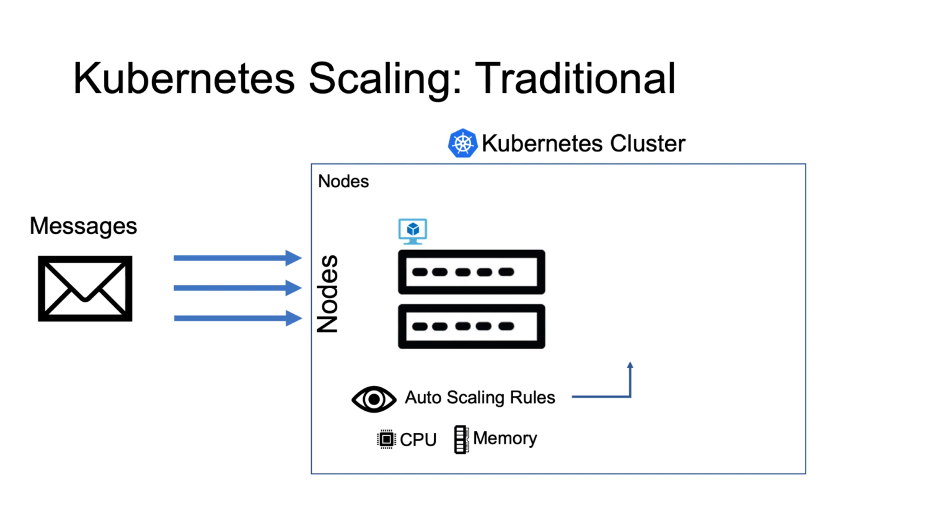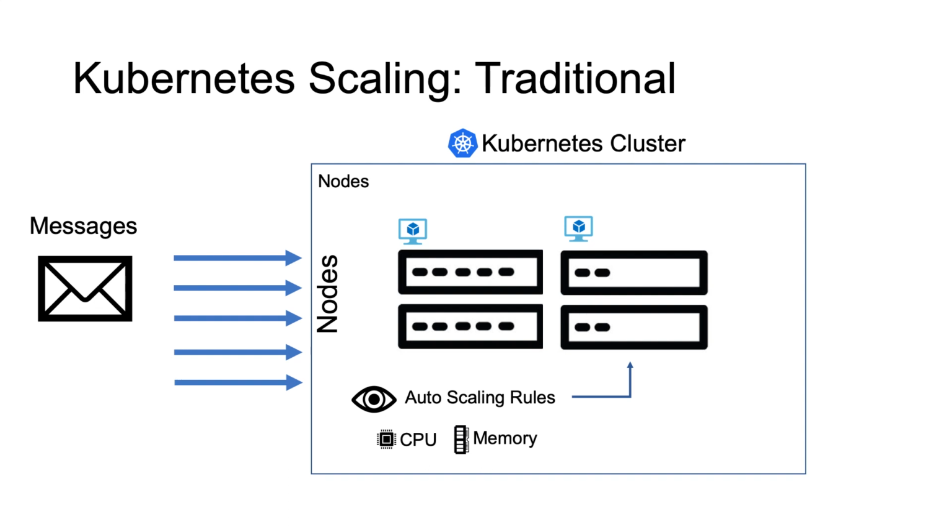But at a certain point, however, we reach capacity on our node and we have to make some decisions on how we want to scale. This typically means adding additional nodes for capacity. Just as important, we also have to keep an eye out when we need to remove resources that are no longer needed. Now lastly, remember that Kubernetes doesn't have any visibility into how many messages are in our queue, just how hard our current resources are working, and making some assessments on potential need for new resources based on that.